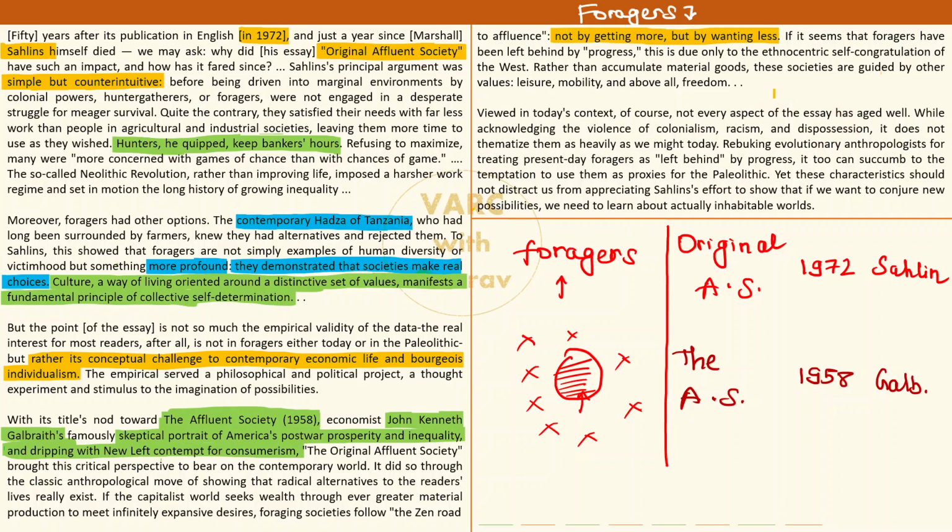These societies, kaun si these matlab, these forager societies, they are guided by other motivations. Their motivation is not 2 चक्के से 4 चक्के की गाड़ी, no, their motivation is leisure, mobility and above all freedom. हम लगे गधा मजूरी में, ये लोग लगे एक और से ज्यादा फ्रीडम पाने, having more and more leisure time, having more and more time for themselves.